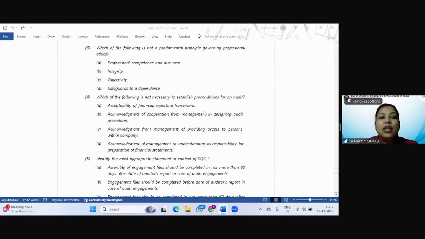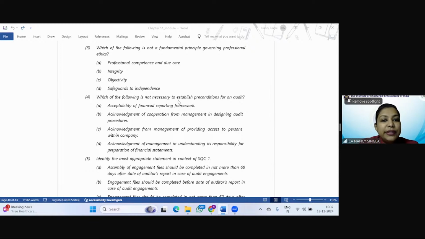Third question, which of the following is not a fundamental principle governing professional ethics? Is it professional competence and due care? Is it integrity, objectivity, or safeguards to independence? So very easy. So the answer is D, that is safeguards to independence, right?